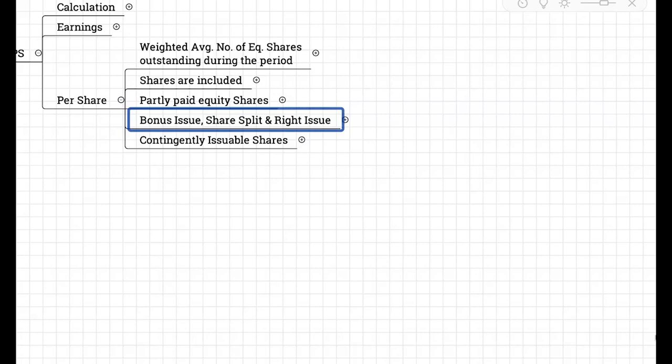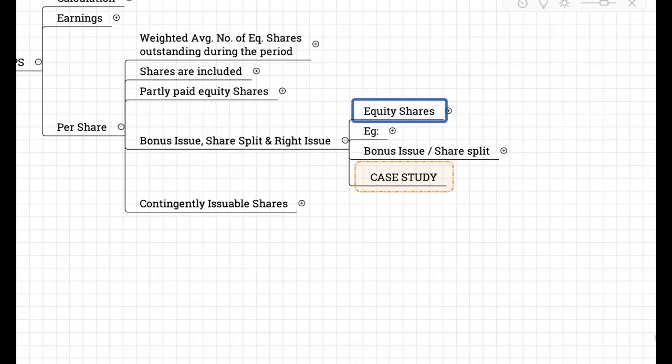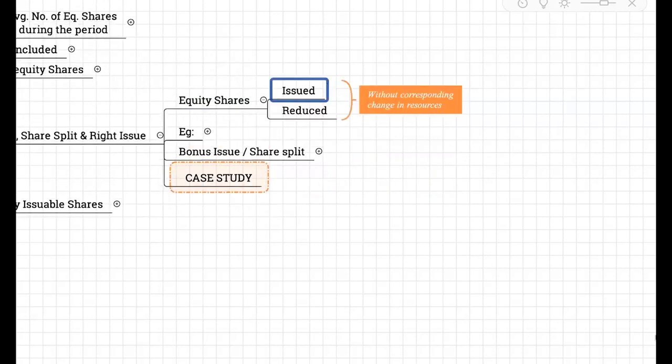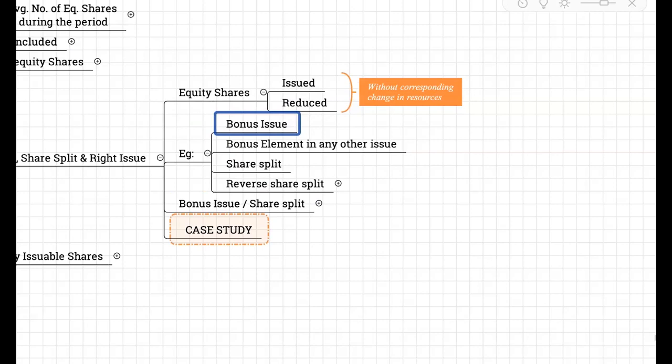Let's see how to arrive at EPS when there is a bonus issue, share split, rights issue and so on. Sometimes equity shares get issued or reduced without a corresponding change in resources. For example, when there is a bonus issue, it is basically capitalization of resources. The number of equity shares will increase, but no cash inflow will happen.